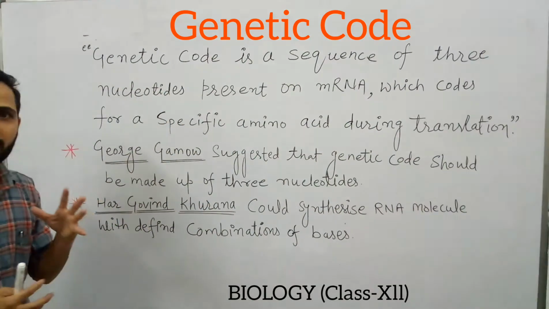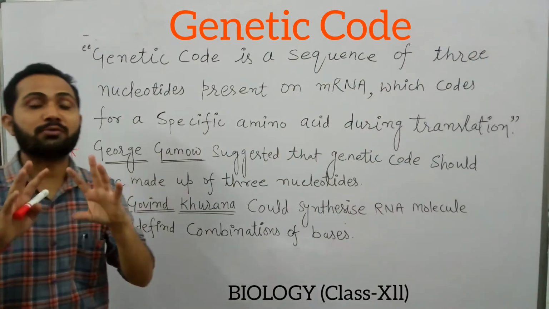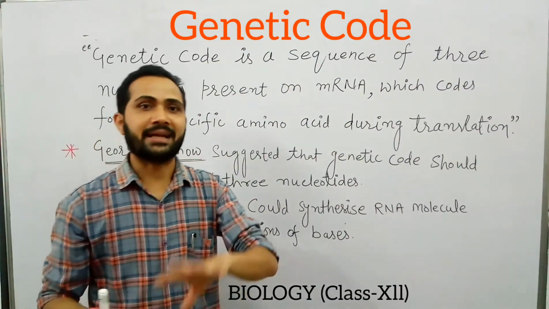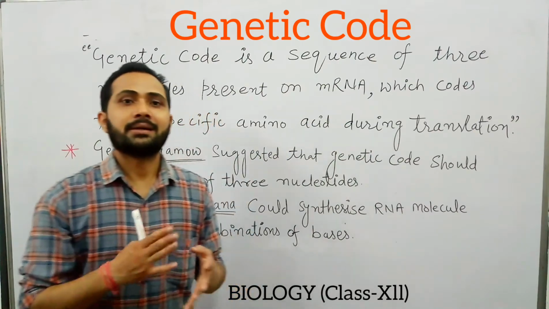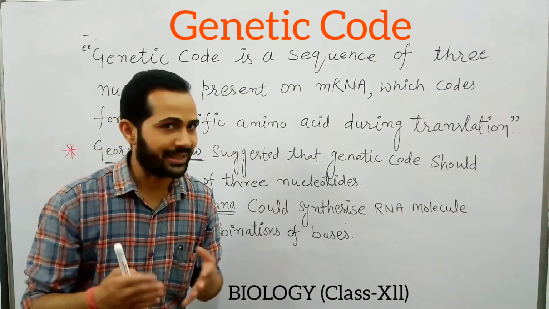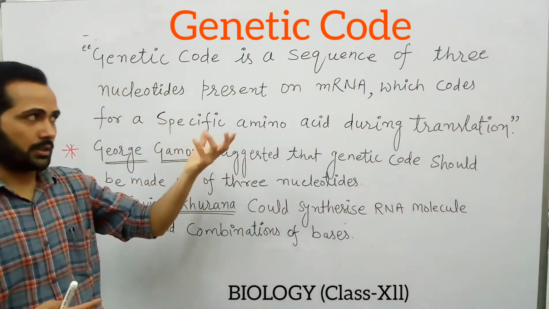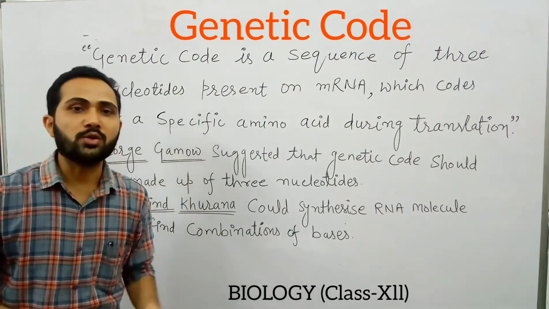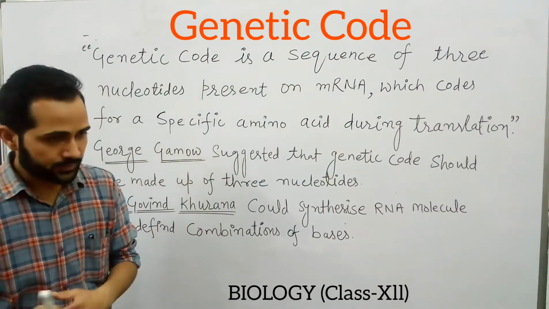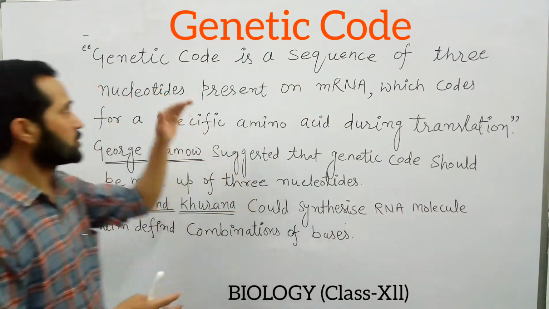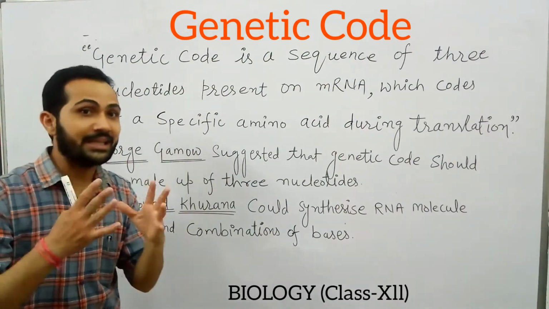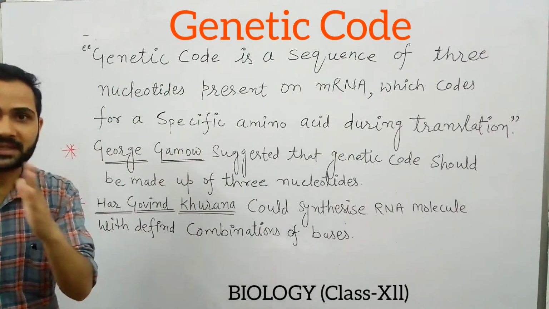Means the genetic codes are sequences of three nucleotides. As we know, DNA and RNA are made up of nucleotides, and there are 5 nucleotides categorized as purines and pyrimidines: adenine, guanine, thymine, cytosine and uracil. But in the genetic code, only 4 nucleotides are present, and they form the 64 genetic codes. So a genetic code is a sequence of 3 nucleotides present on mRNA.